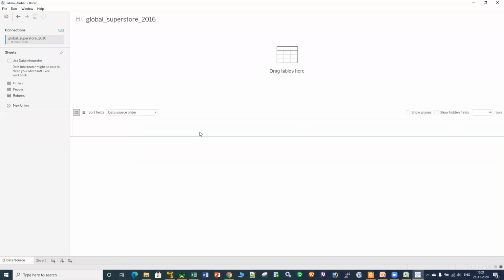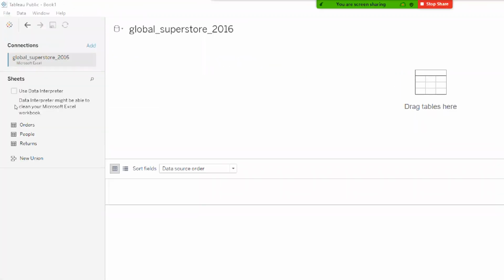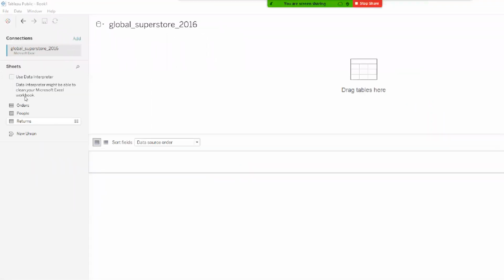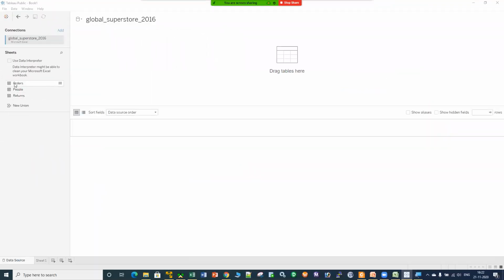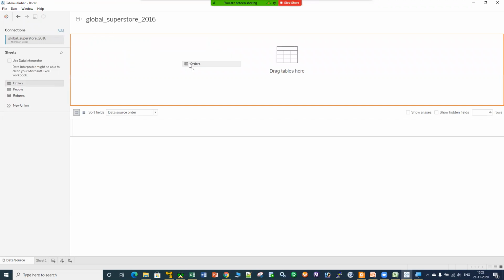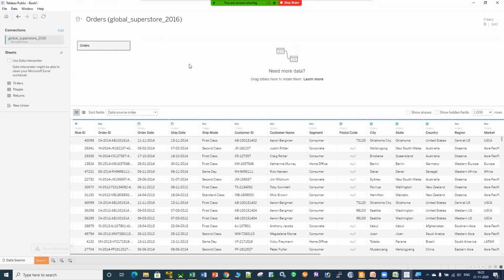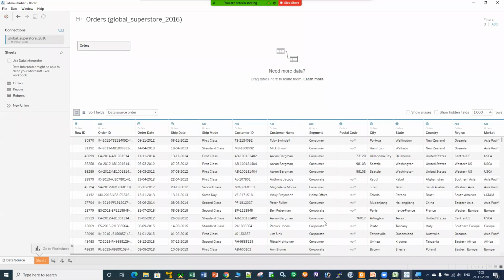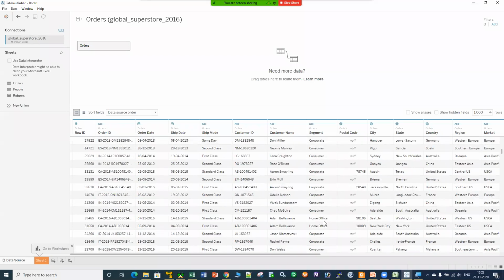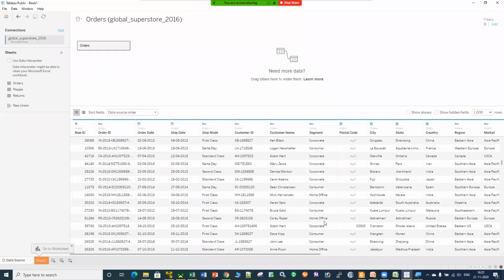So here also you can see that when I import my Global Superstore 2016 file, I have all the tabs available with me. That is orders tab, people's tab, and returns tab, right? Now, as I told you that I will be working on the orders tab only, let me drag and drop over here. So you have to drag that orders tab and drop it here. And all the data, whatever the data was there in my Excel sheet, all the data is available over here.